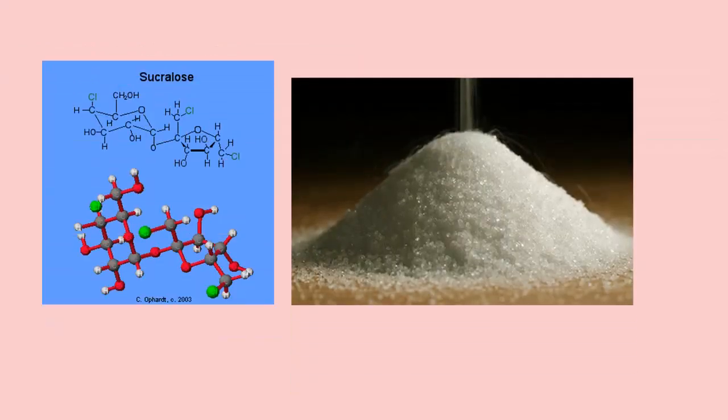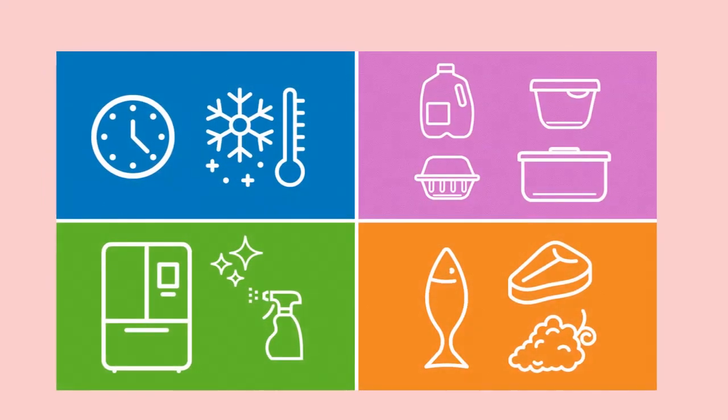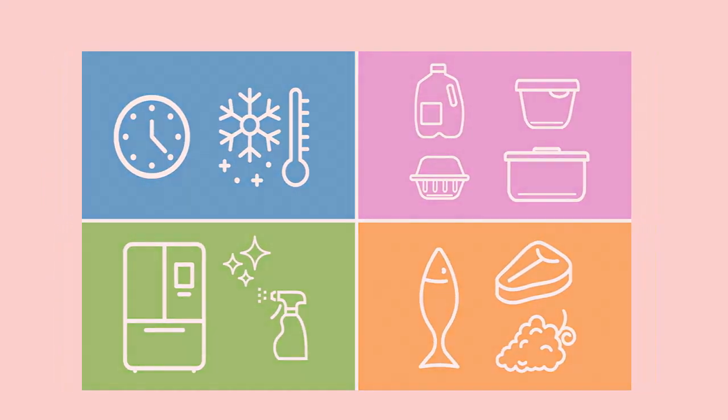Some other examples include brilliant blue E133, sucralose E955. Now let's see about the acceptable or safe consumption level of each food additive with the food source in which it is added.